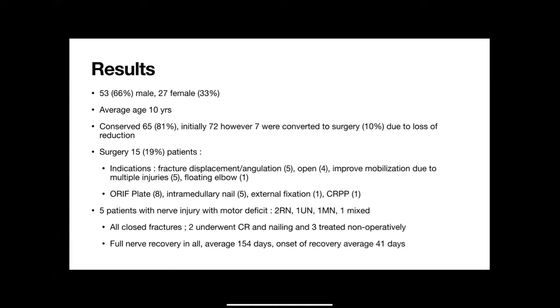In total, 5 patients had a nerve injury with a complete motor deficit. 2 were radial nerve injuries, 1 was ulnar, 1 was median, and 1 patient had a mixed injury. All the nerve injuries occurred in closed fractures, 2 of which underwent closed reduction and nailing, and 3 were treated conservatively. In all 5 patients, there was full recovery. The average time of recovery was 154 days, about 5 months, and the onset of recovery was at 41 days.